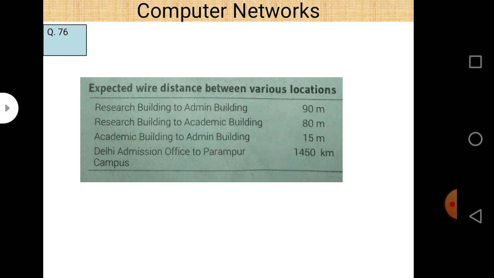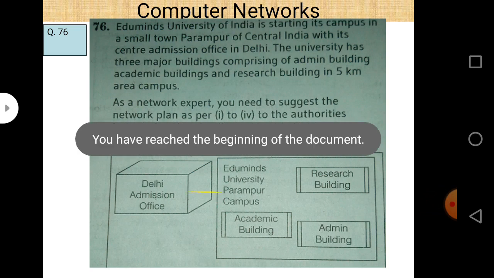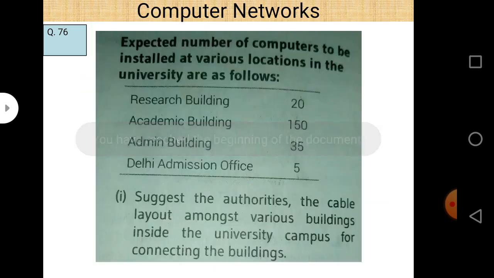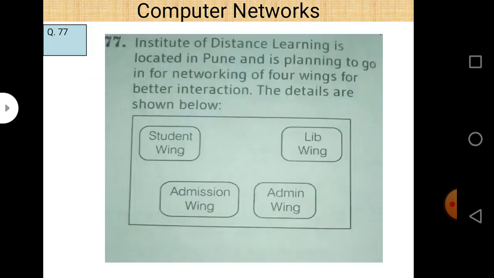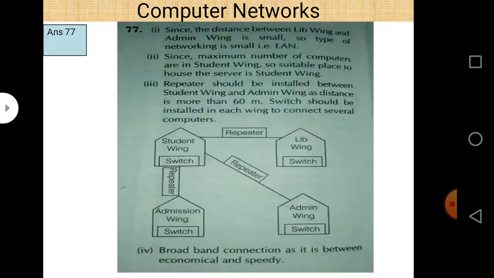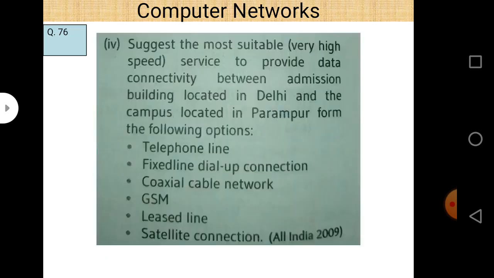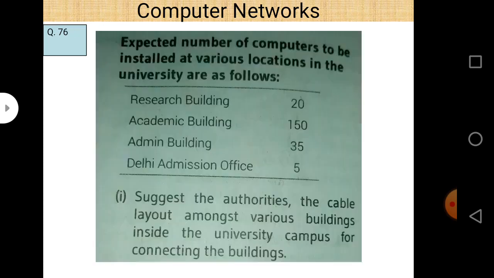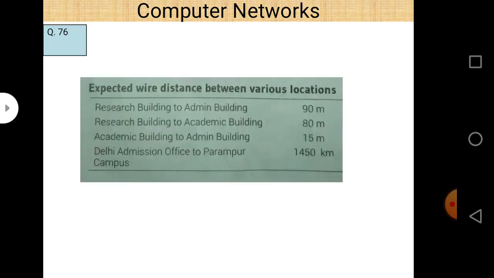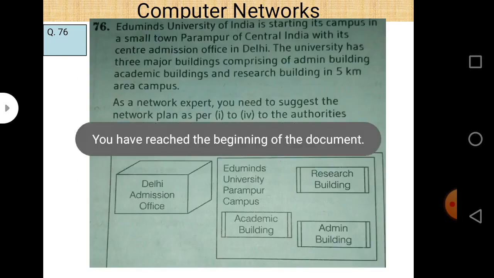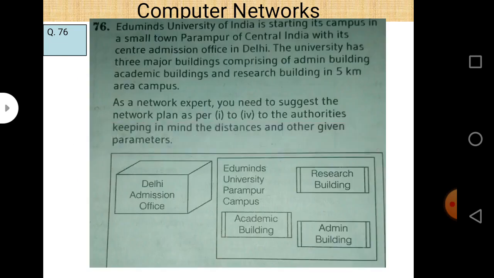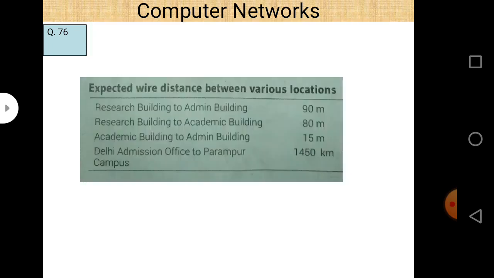And in this lecture, we are going to solve some numericals based on computer network. First, let us take it one by one. We already solved some numericals in our previous lecture, so now you have some good idea about how to solve these types of numericals. The first numerical, which is numerical number 72 of your book,